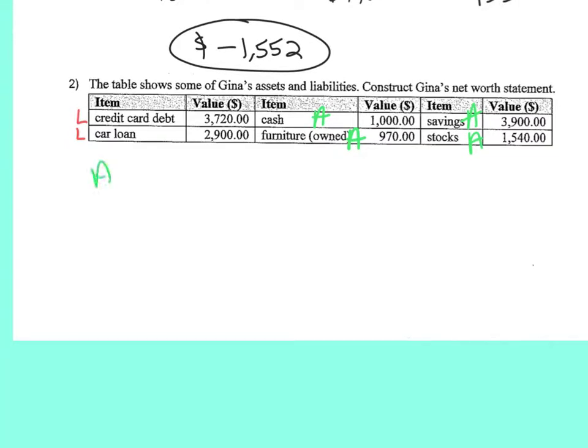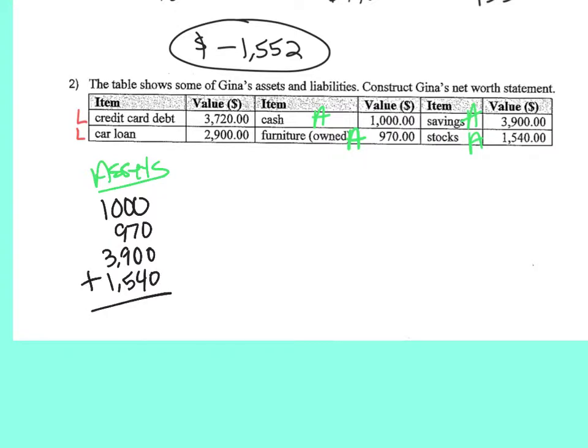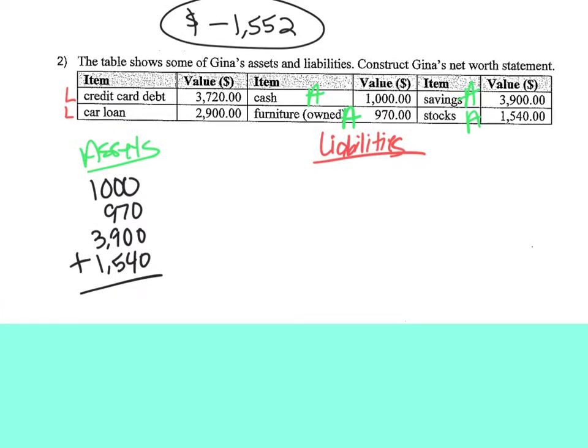Okay, so let's add up all the assets. And that's what, 1,970, 3,900, and 1,540. Already you can kind of see that your assets are probably going to be more than your liabilities, because there's more of them, which is good. So we'll have a positive. Or maybe not. Yeah, it doesn't necessarily mean that.